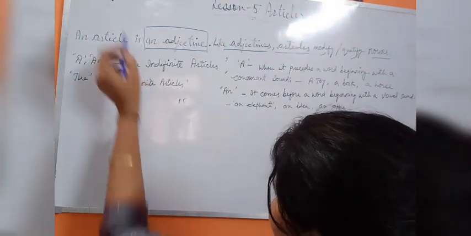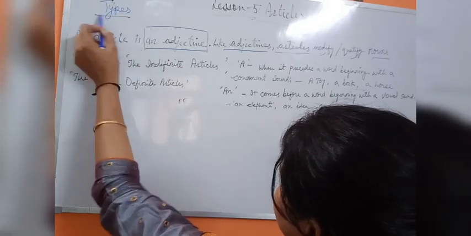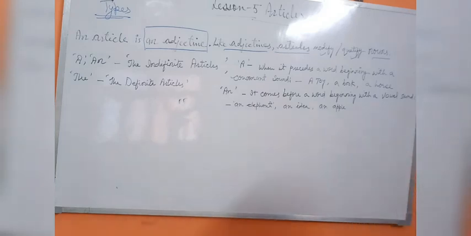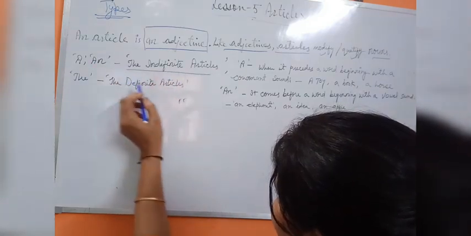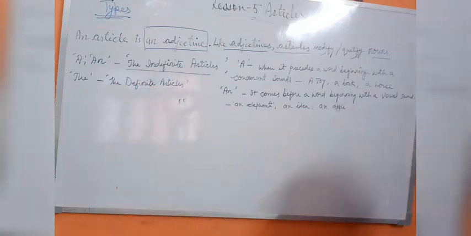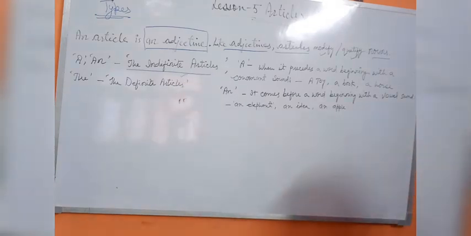Now let us look at the types of articles. When we classify articles, we can divide them into two types: the definite articles and the indefinite articles.